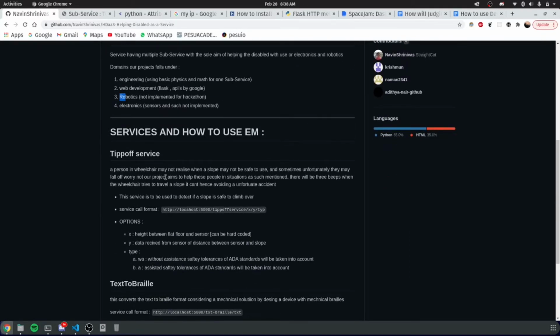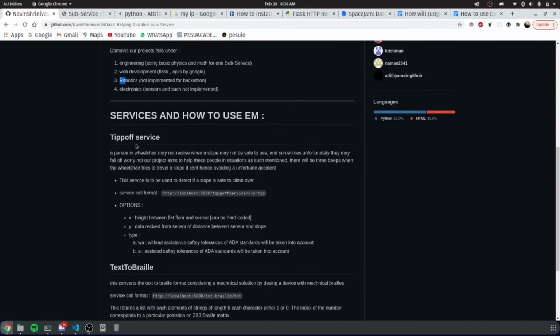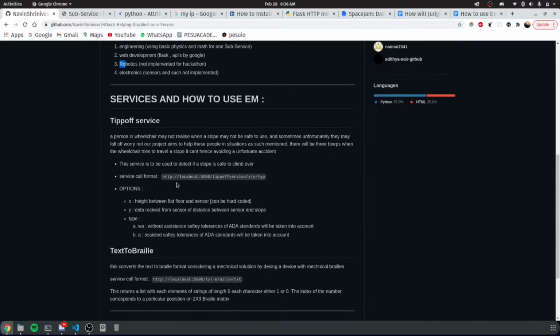So getting into services, the first one is a tip-off service. Now we have seen many people use wheelchairs on slopes, but it's never possible to determine whether the slope is safe to use or not. Hence, with the help of sensors, we try to get the distance between the wheelchair and the slope. And using these data, we feed them into the service, such as X, Y, and type.